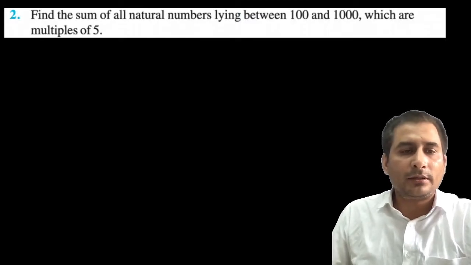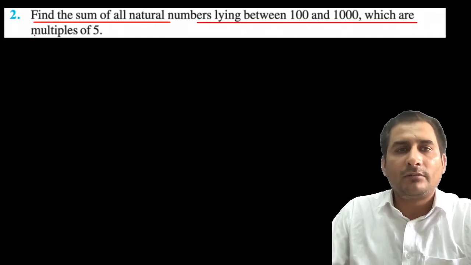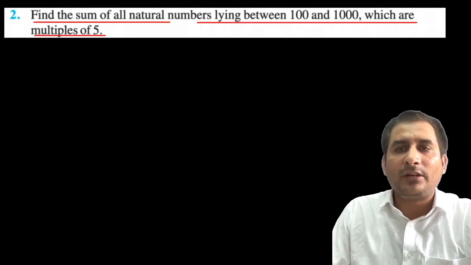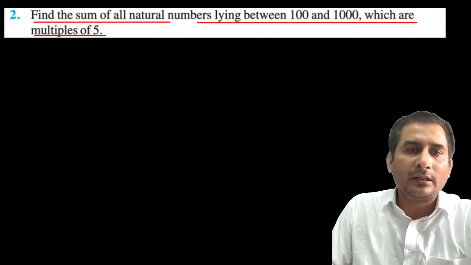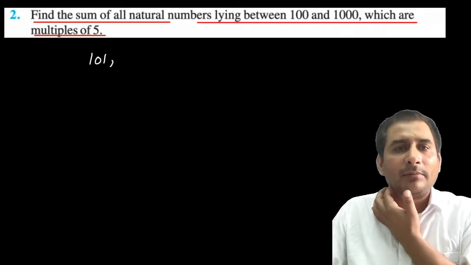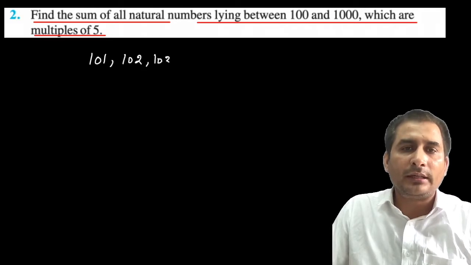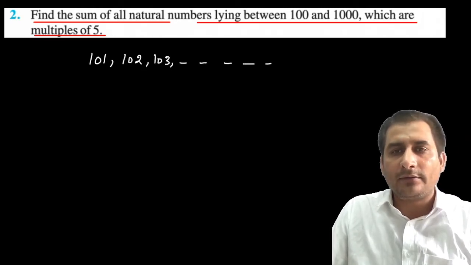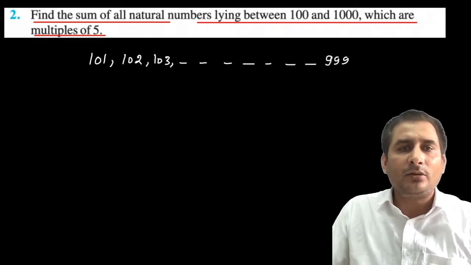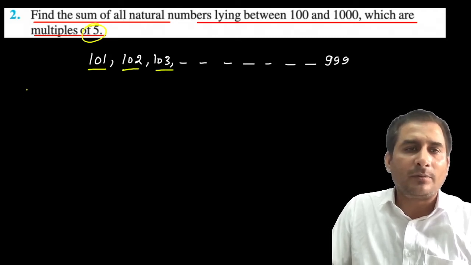Look at this question number 2 here. Find the sum of all natural numbers lying between 100 and 1000 which are multiples of 5. So let me write the given data first. Sum of natural numbers lying between 100 and 1000, so the numbers in between start from 101 and go up to 999, and which are multiples of 5 also. Between them come 101, 102, 103. Now the second condition: it should also be a multiple of 5. So 101 is not, 102 is not, so 105 is the multiple of 5.